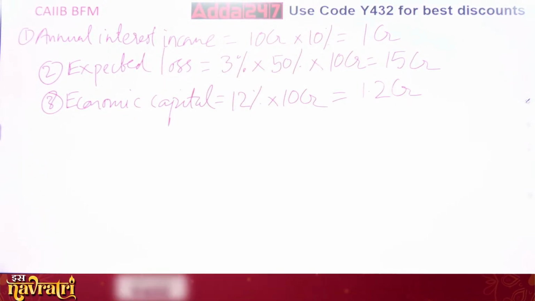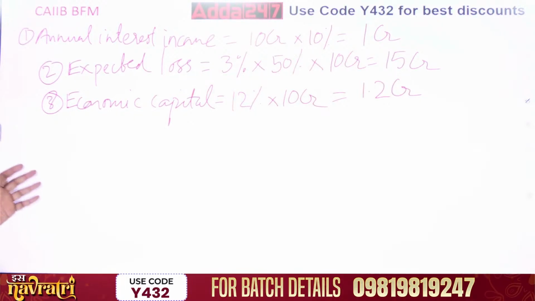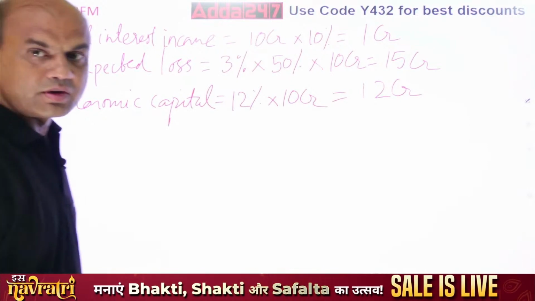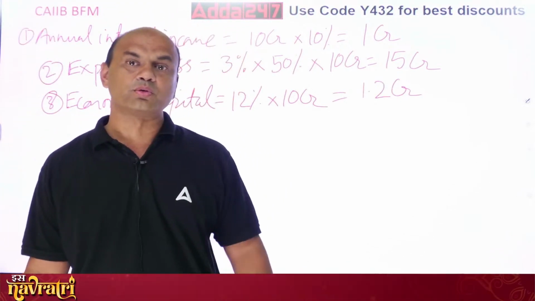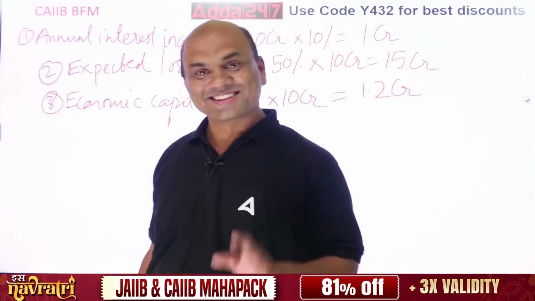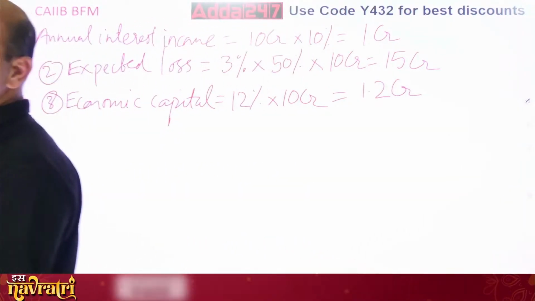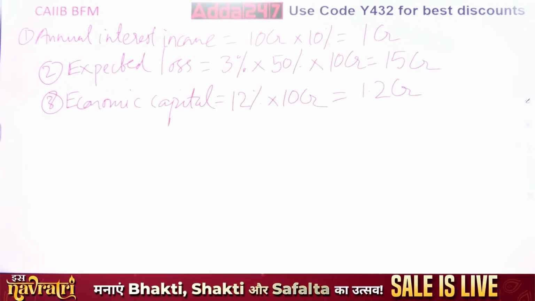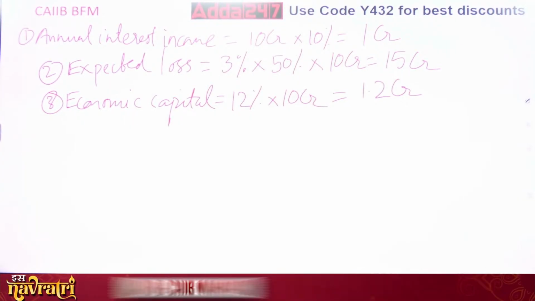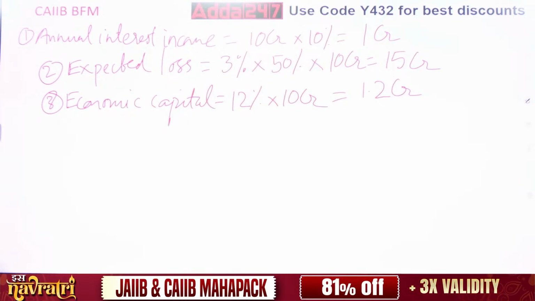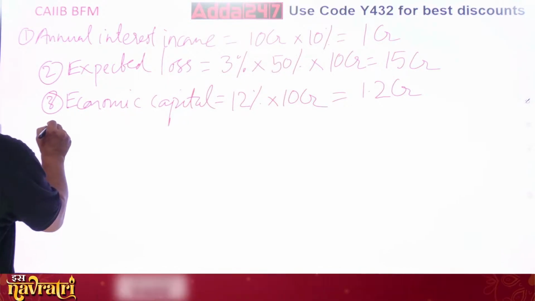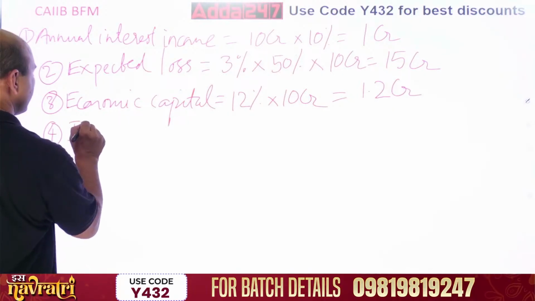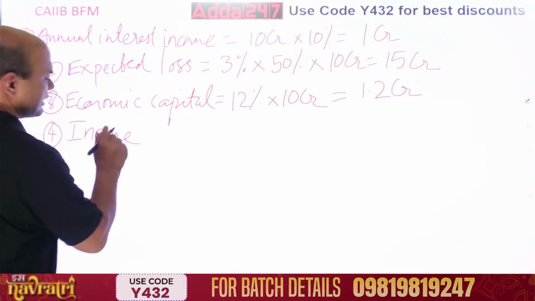Now you will be wondering, what are we doing all this? What is your final aim? RAROC. But where is RAROC? Up till now you have not got any RAROC. Wait, steps. Economic capital you got. Now income from capital. Income from capital, fourth step. Now we have come almost to the last stage. There are only 5 steps.